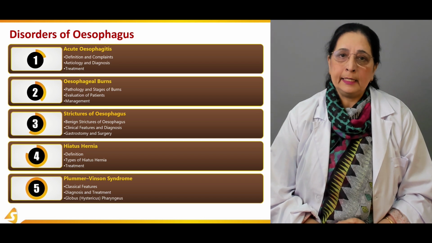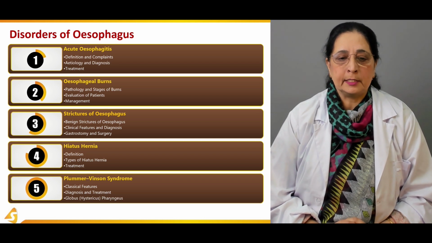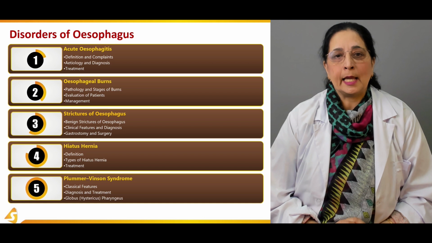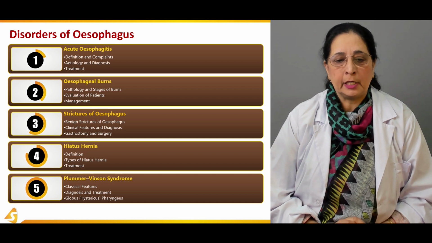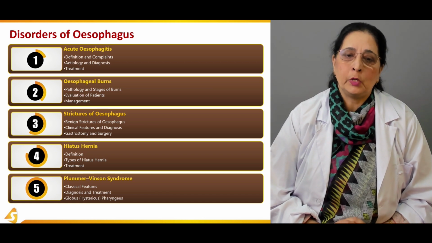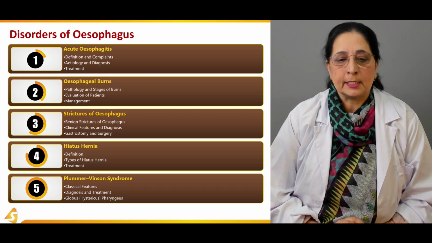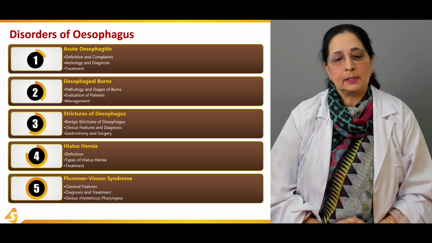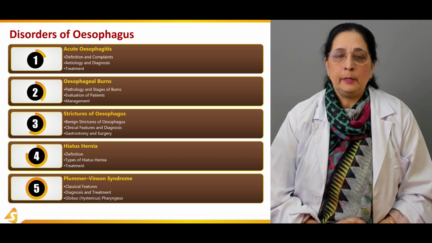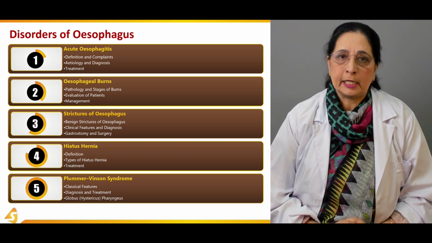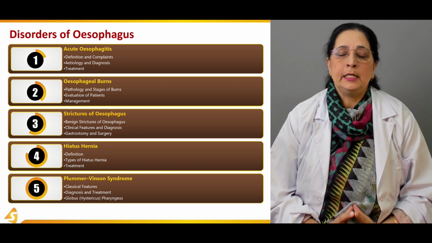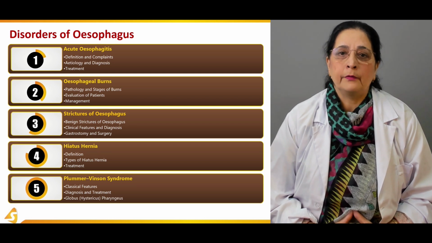What are the clinical features of Plummer-Vinson syndrome? How we can diagnose and treat this condition, and also one other term known as globus or hystericus pharyngeus. We will talk about that also. So all that will be included in our today's lecture, which is the disorders of esophagus.